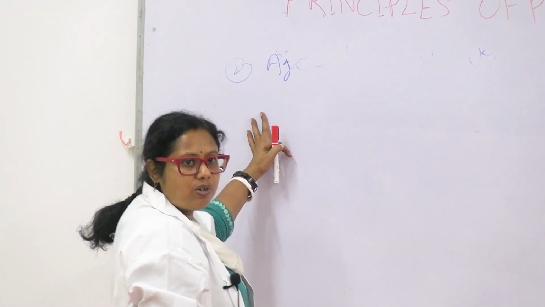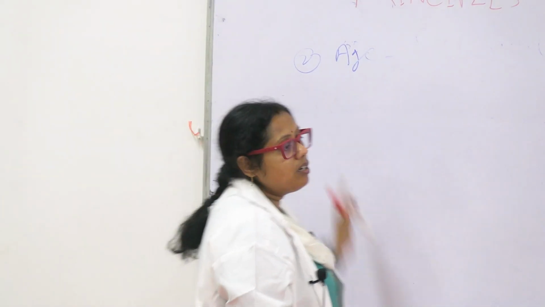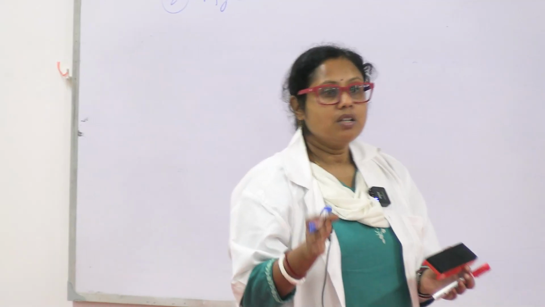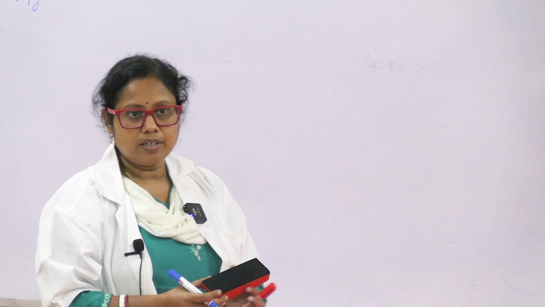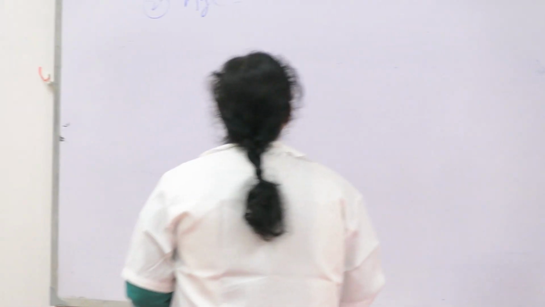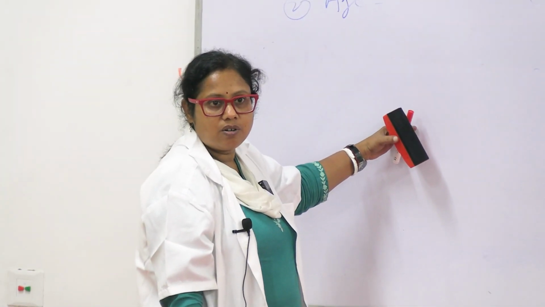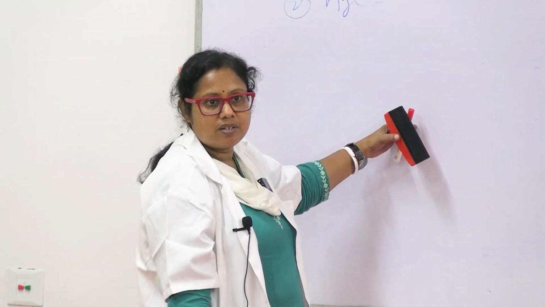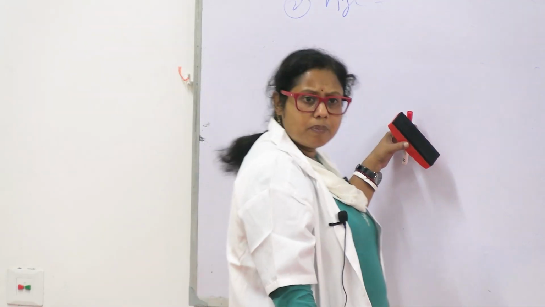For neonates, meaning the first 28 days, we cannot say that a child is a mini adult. We cannot give all the drugs by body weight. Okay, because in children the enzymes are deficient. We have studied earlier also in metabolism. The liver enzymes are deficient. Their skin is more permeable.